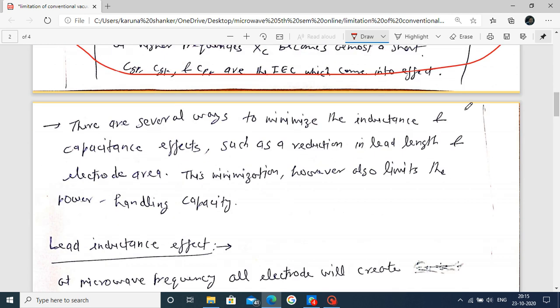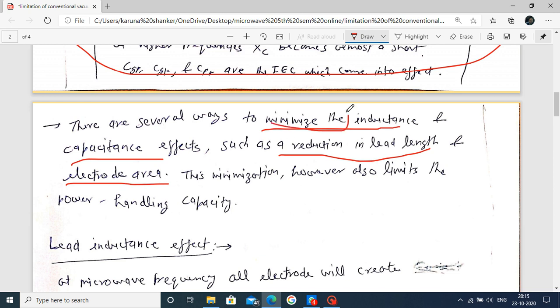also notice this point: how we can reduce this effect, meaning the inductance effect or the capacitance effect. These are minimized by reducing the lead length, meaning the length of the electrodes, and also by reducing the electrode area. By this we can minimize this effect. But this minimization also limits the power handling capacity of your vacuum tube.